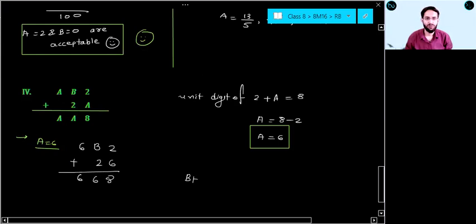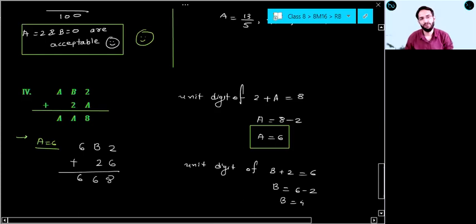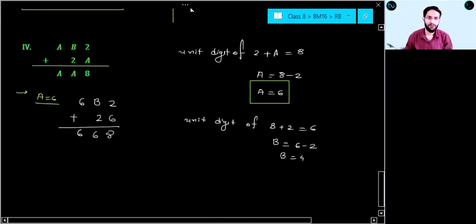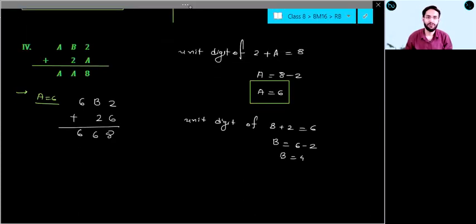Now b plus 2, or particularly I can say unit digit of b plus 2 equal to 6. Very good, Varsha, Shivansh. So b should be 6 minus 2, b should be 4. So here your b is equal to 4.